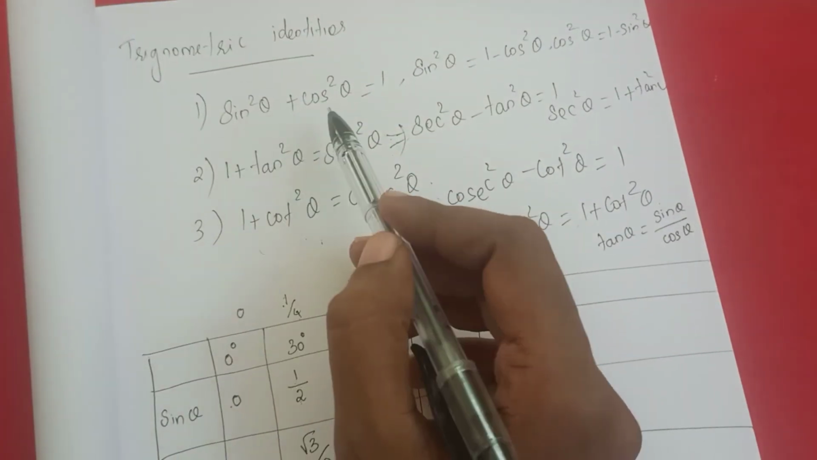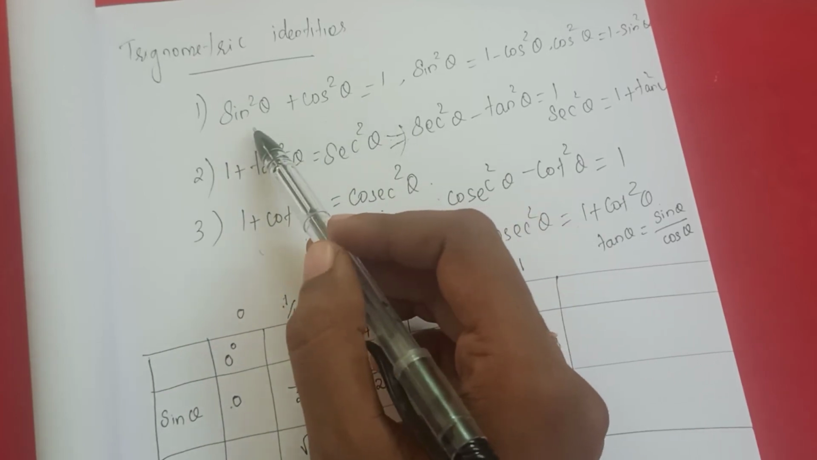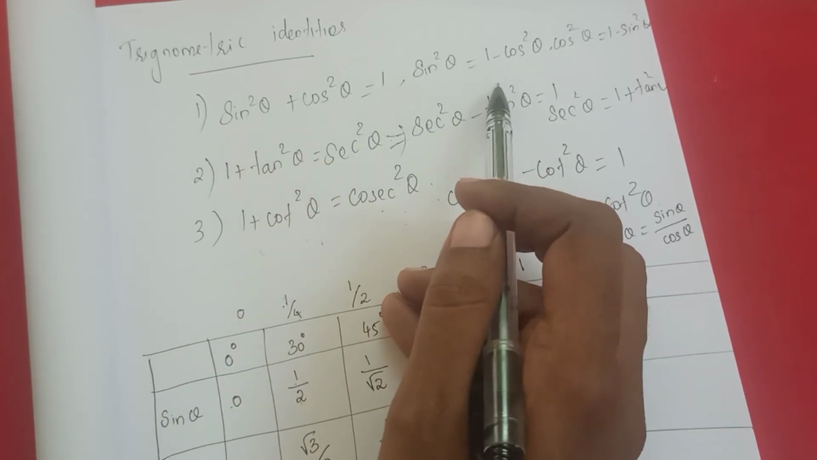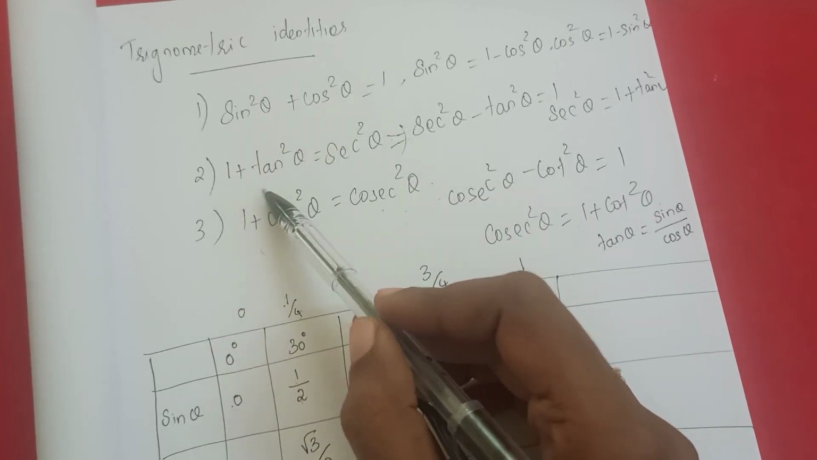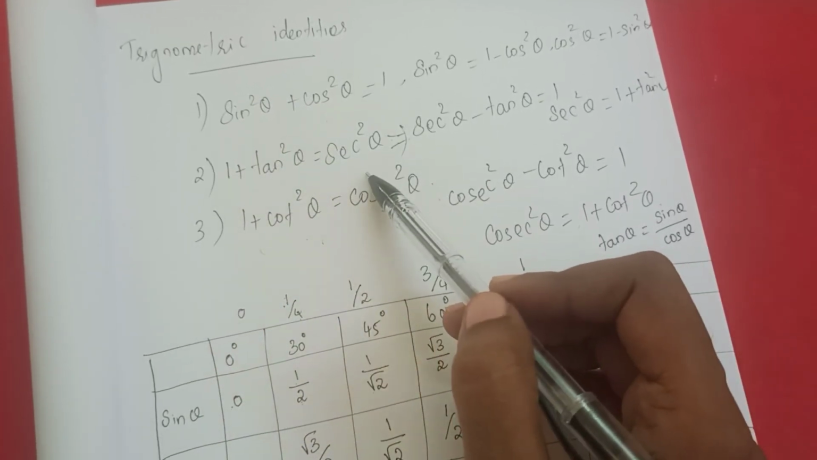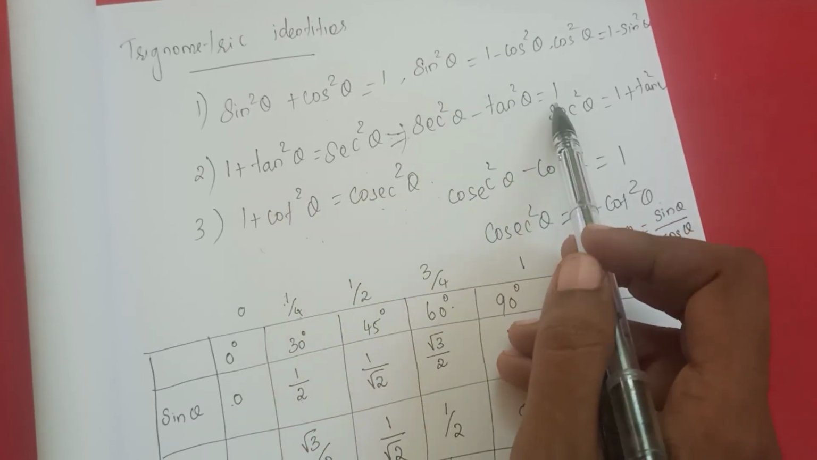The next one, there are 3 trigonometric identities. Sin square theta plus cos square theta, the value is 1. From this we can form the formula for sin square theta as 1 minus cos square theta, and cos square theta is 1 minus sin square theta. Then 1 plus tan square theta is equal to secant square theta. From this, secant square theta minus tan square theta, the value is 1.